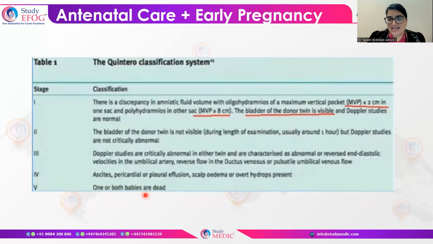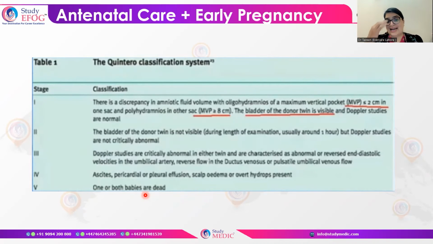So the Quintero classification basically says that stage 1 is amniotic fluid abnormalities with normal Doppler and visible bladder. Stage 2 says that the bladder of the twin is not visible, however the Doppler is not critically affected. Stage 3 says that the Doppler studies are critically affected, whether abnormal flow or reverse flow.